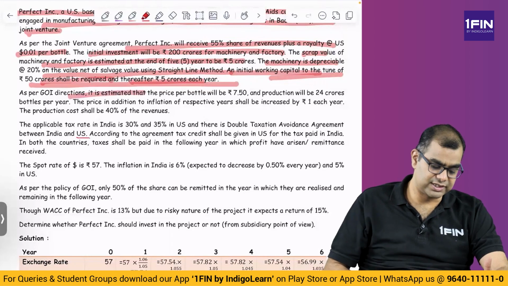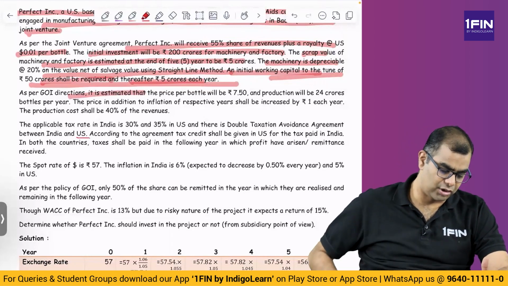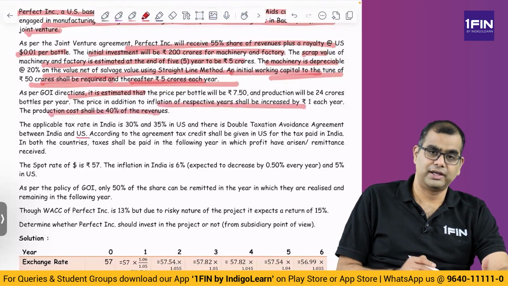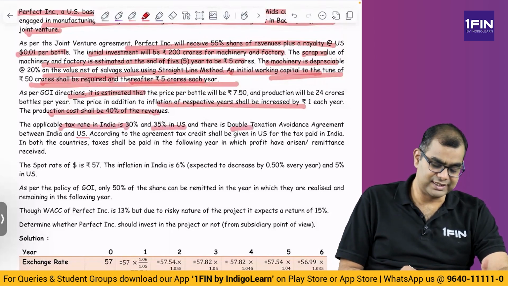As per GOI directions, it is estimated the price per bottle will be rupees 750 and production will be 24 crore bottles per year. The price, in addition to inflation of the respective years, shall be increased by 1 rupee each. So inflation plus 1 rupee. The applicable tax rate in India is 30%, 35% in US, and there is a DTA.